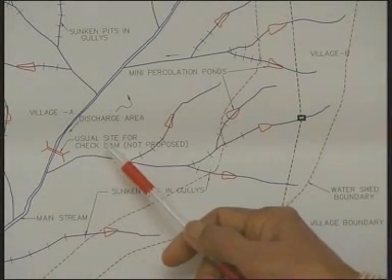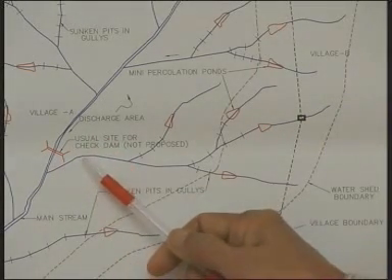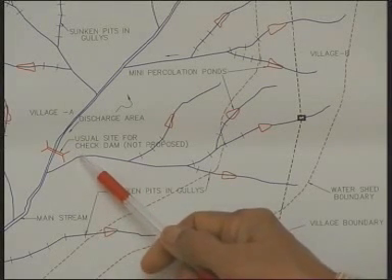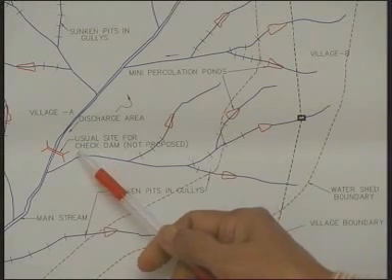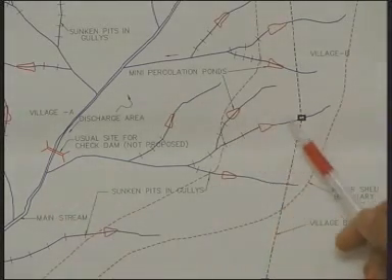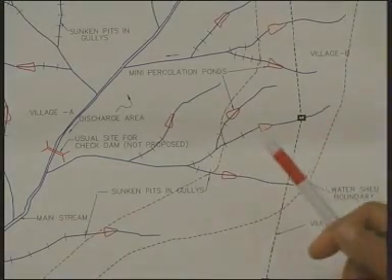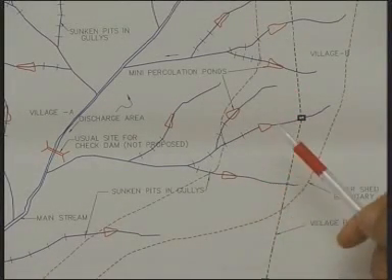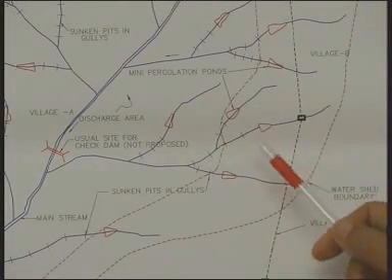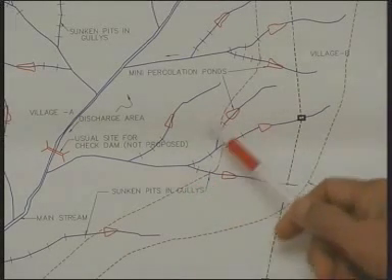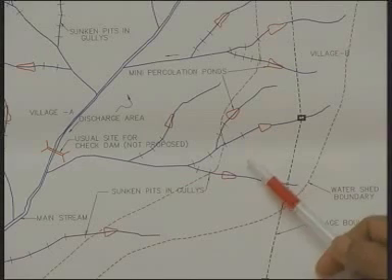Supposing the structure is constructed at this point very close to the valley, then the area that would be benefited would be the valley area and not the upland area. So therefore, there is a need to construct a number of such recharge works in the upland areas very close to the ridge boundary, in order that the upland areas may get the benefit of recharged groundwater.